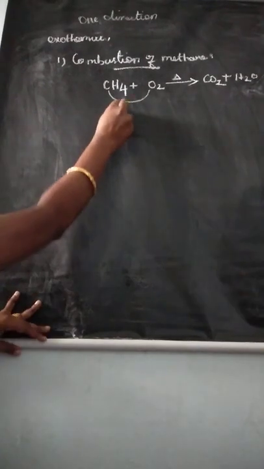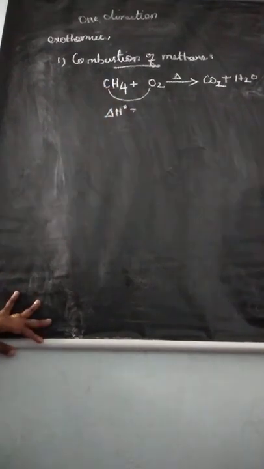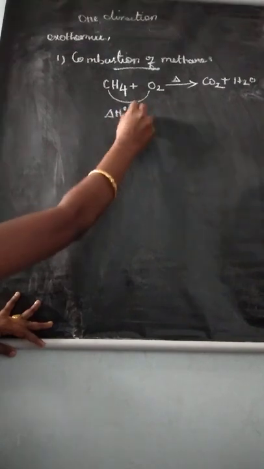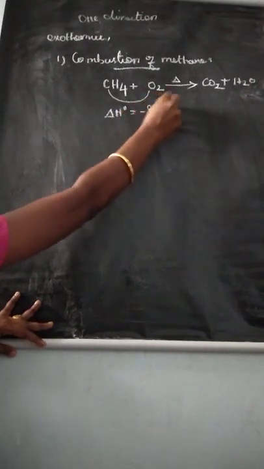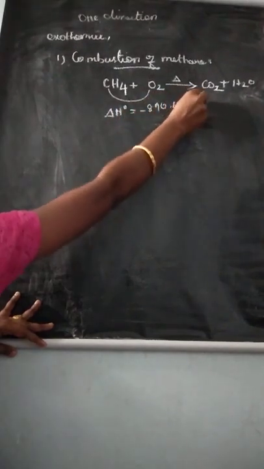In this example, you can also write the delta H naught value: minus 890.4 kilojoule per mole.